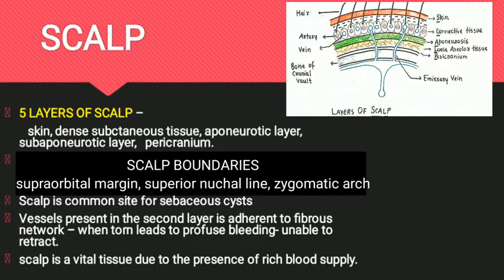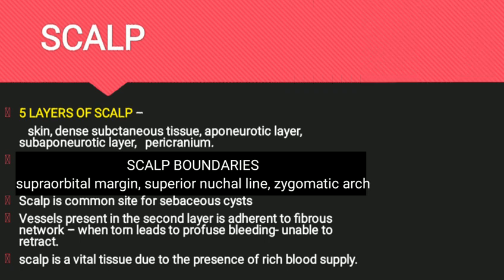Layers of the scalp. There are 5 layers of scalp which can be remembered by the mnemonic SCALP. The layers from outside to inwards are skin, close network of subcutaneous tissue, aponeurosis, loose subaponeurotic tissue, pericranium.